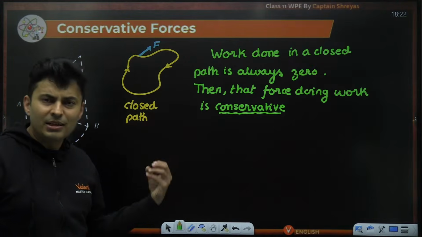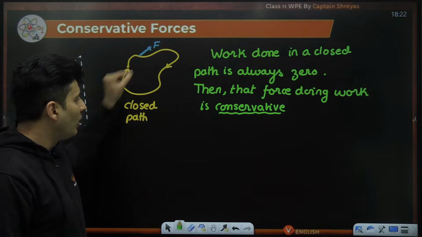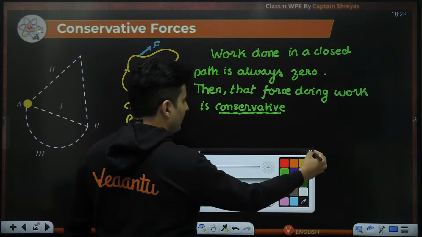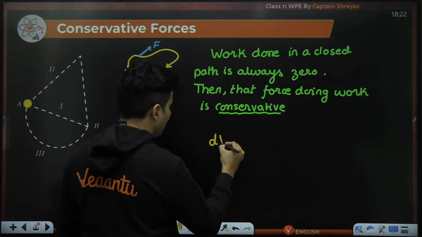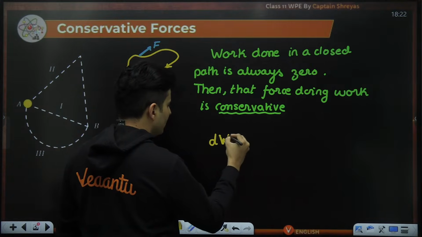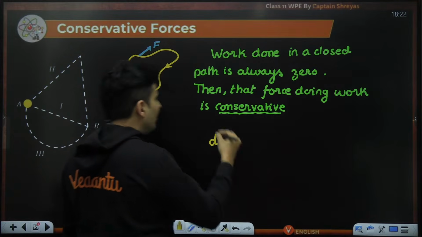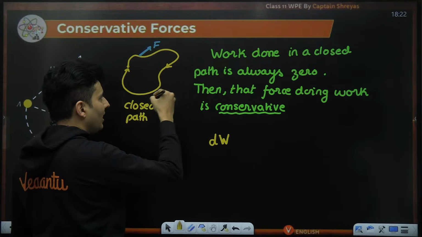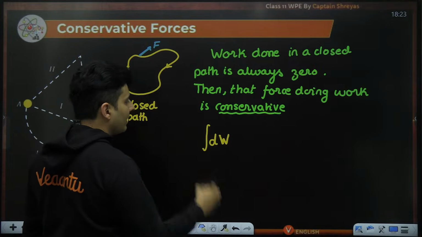How do I represent it mathematically? If I move a small amount, there will be a small work, and the work done I can represent as, let's say, dW. What is dW? This is nothing but the small work in a small displacement. If I move small amounts and I want to measure the total work, then I will add them. Add means integration.